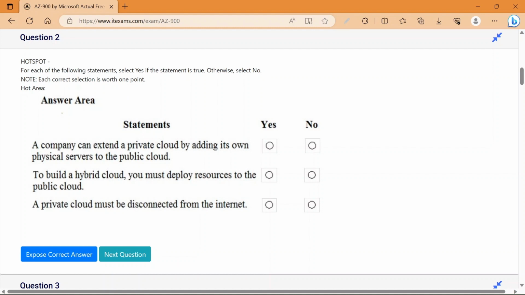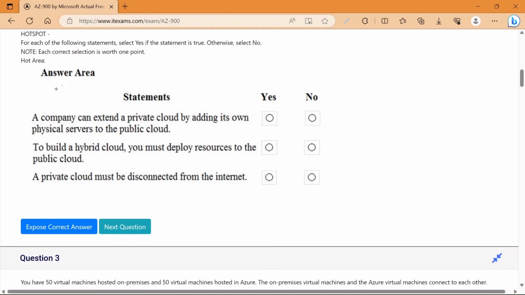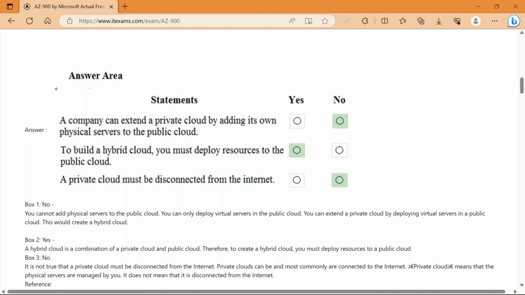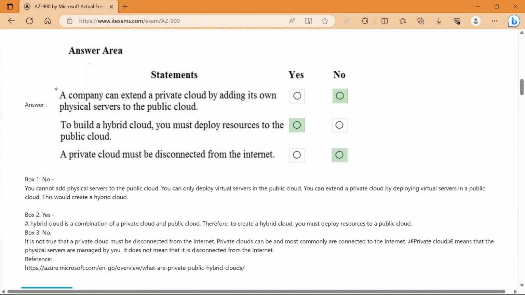Hotspot is given. For each of the following statements, select yes if the statement is true, otherwise select no. So these types of questions are asked in the Azure 900 exam. These are statements, and here it is provided yes or no. We just need to select yes or no. We can extend a private cloud by adding its own physical servers to the public cloud. So the answer is no.